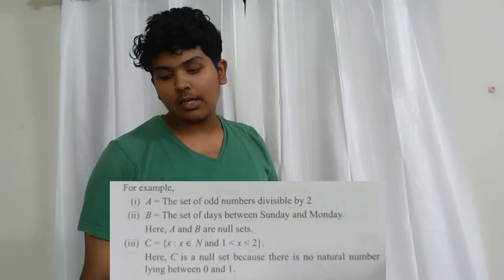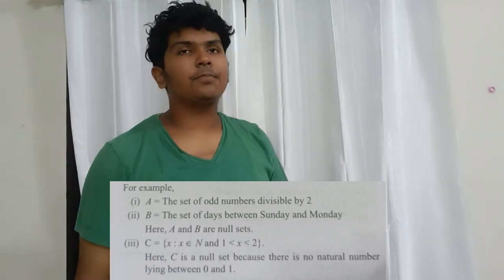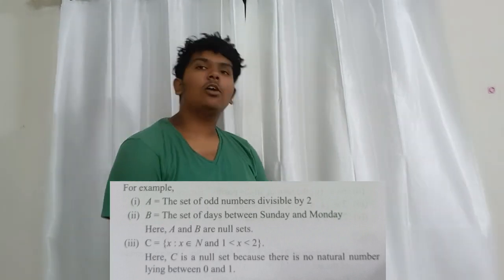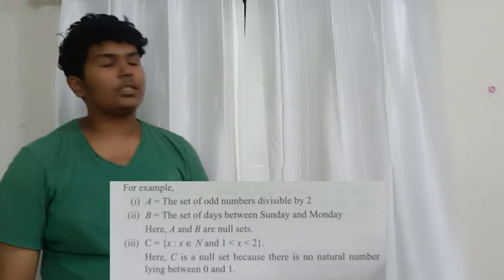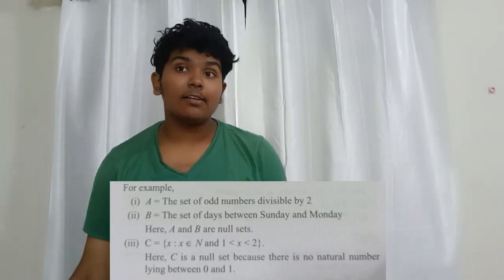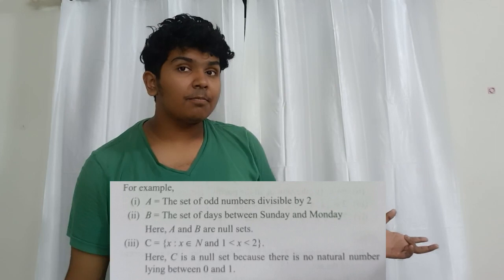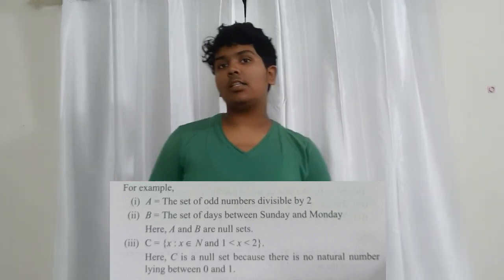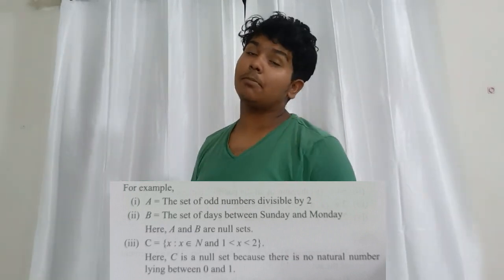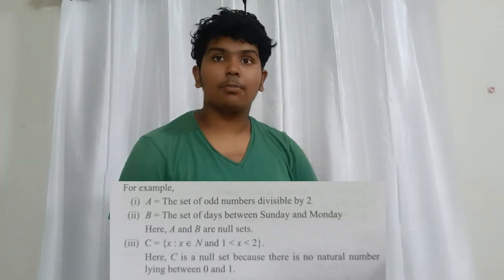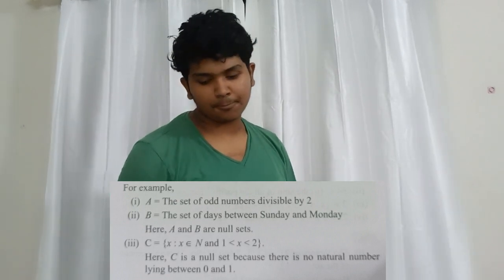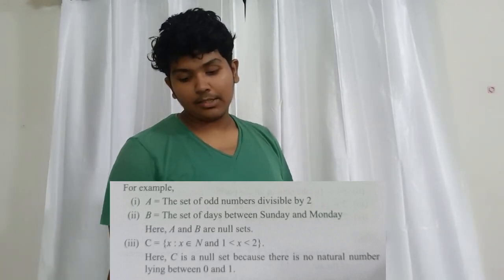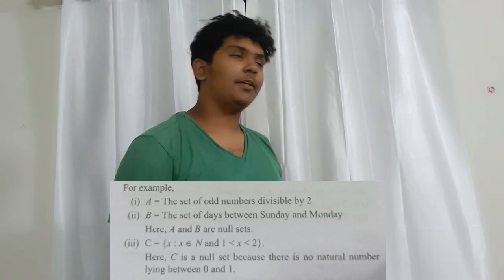Now next examples. Let's see. A is equal to the set of odd numbers divisible by 2. Now just think. What are odd numbers? 1, 3, 5, 7, 9, 11, 13. Are they divisible by 2? No, right? So there are no odd numbers which can be divisible by 2. So that is a null set, because there is no element which has that. Next example. The set of days between Sunday and Monday.